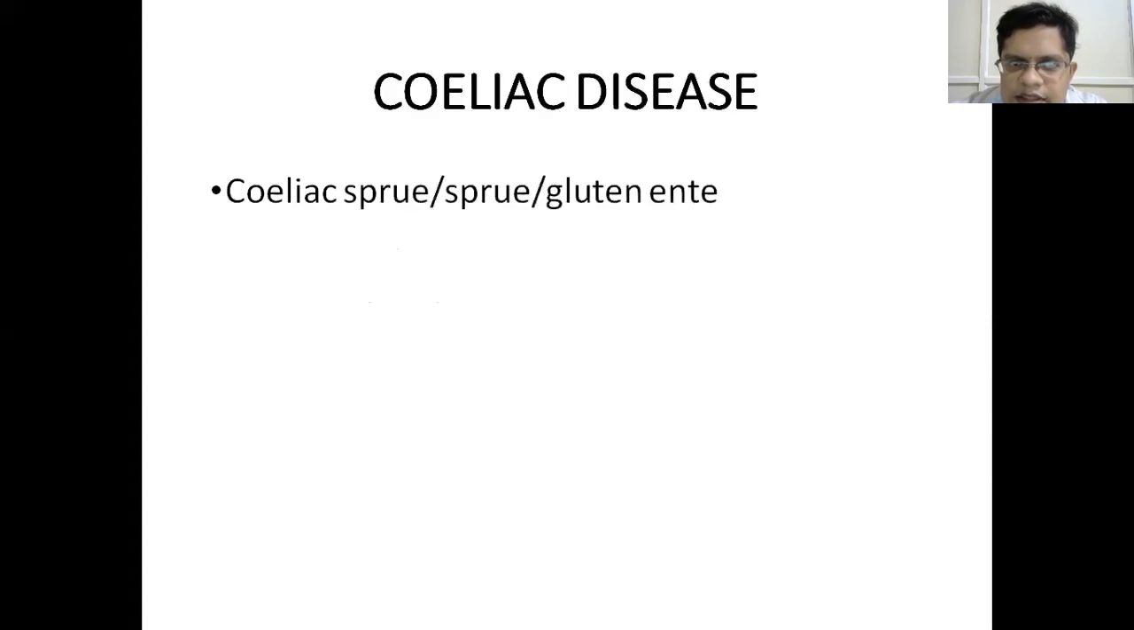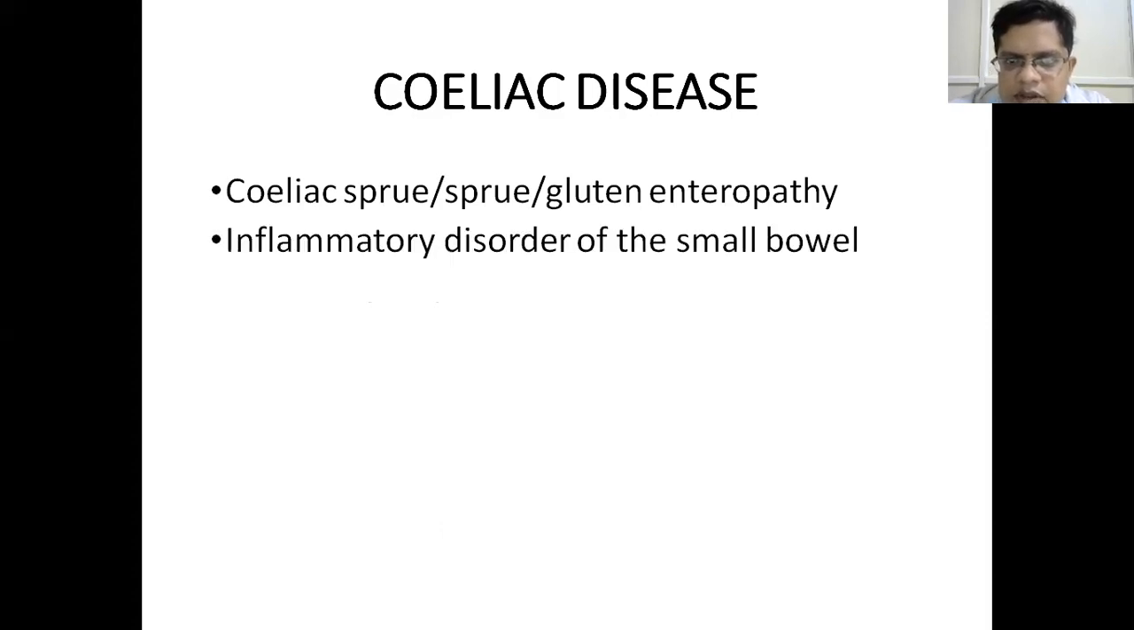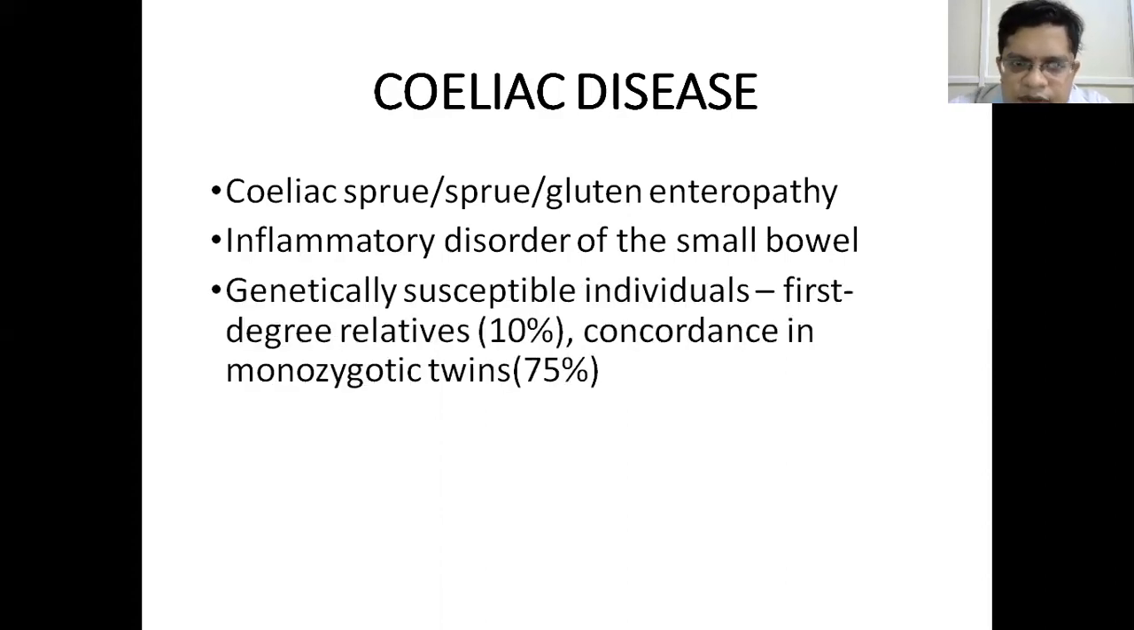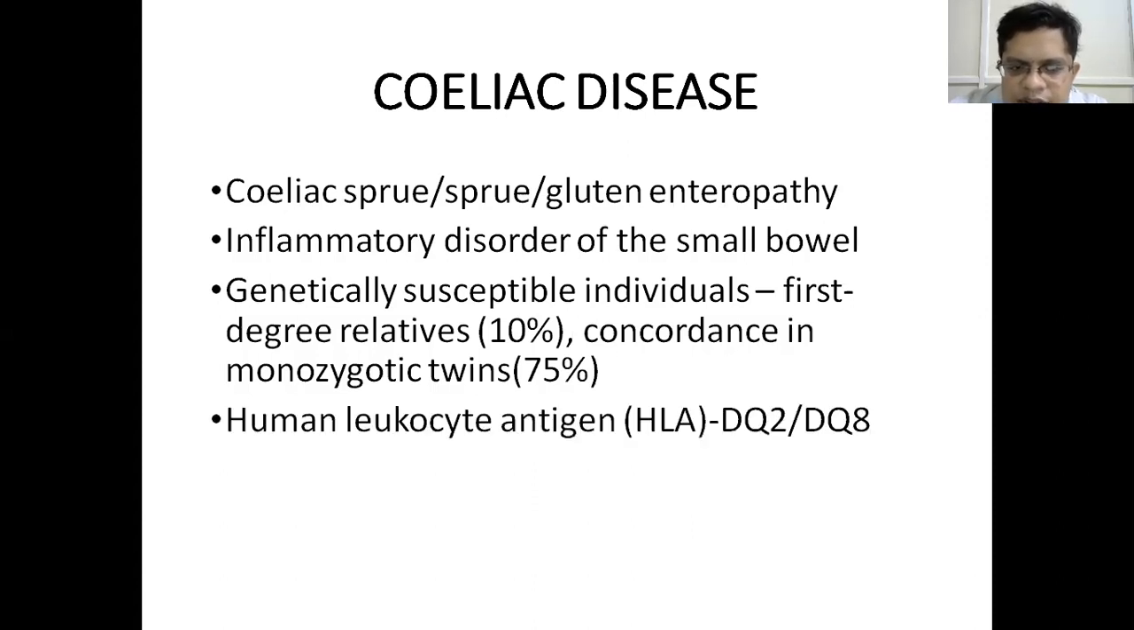Celiac disease is also called celiac sprue or just sprue, or gluten enteropathy. It is an inflammatory disorder of the small bowel. It occurs only in genetically susceptible individuals, which is evident by occurrence of the disease in 10% of first degree relatives and a 75% concordance between monozygotic twins. So this disease has genetic susceptibility. It is characteristically seen only in patients with HLA DQ2 or DQ8 antigen.